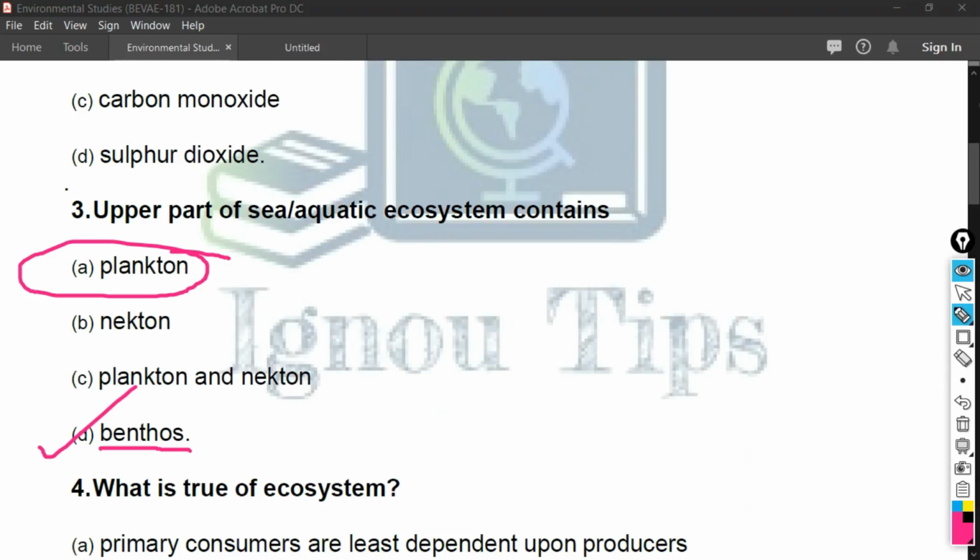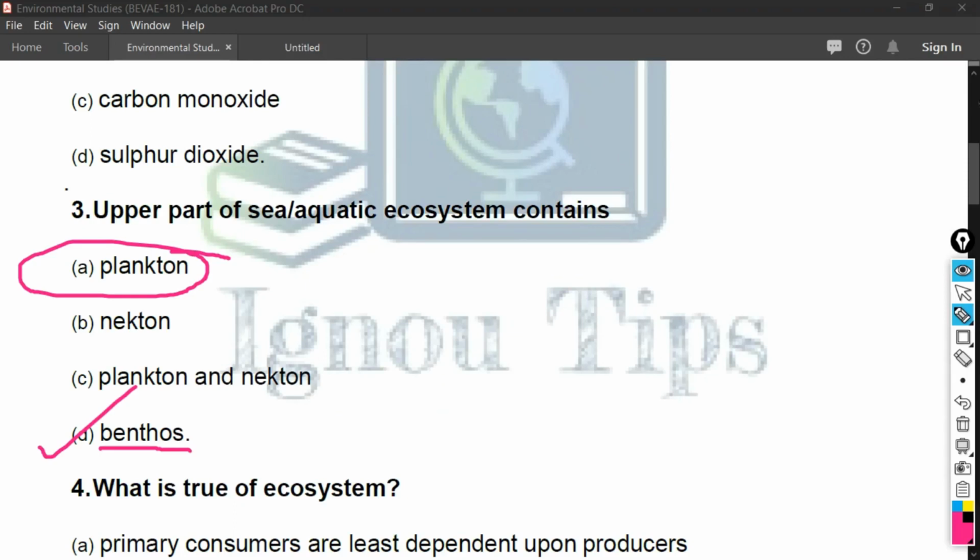And the fourth part of the aquatic ecosystem contains nekton, and the nekton group contains animals which are swimmers, for example fish. Okay, and now it's time for the last part of the sea or aquatic ecosystem, and that is benthos.